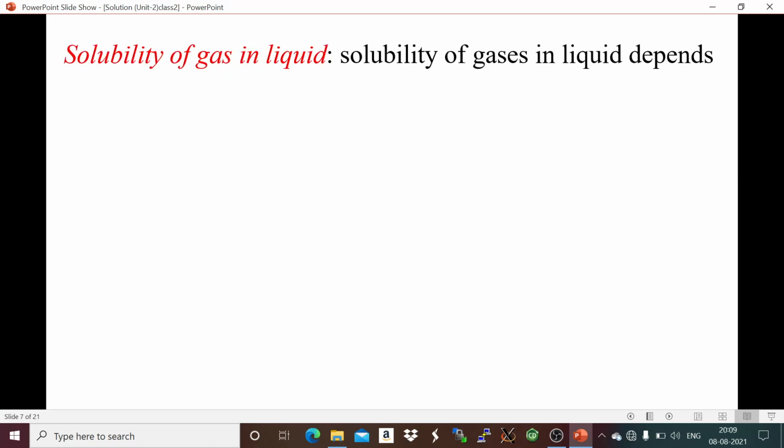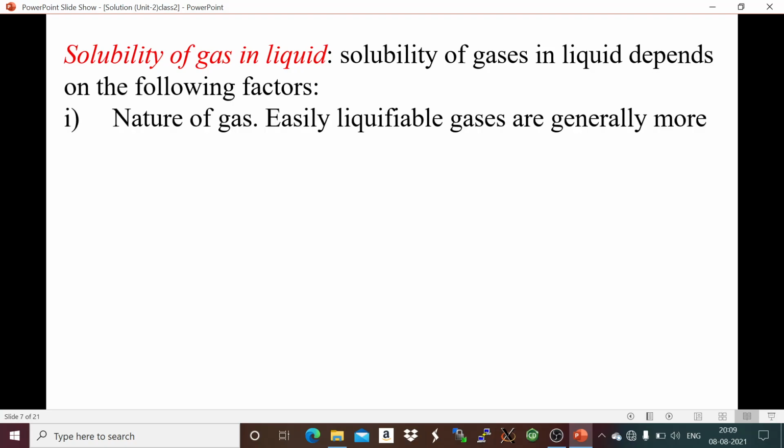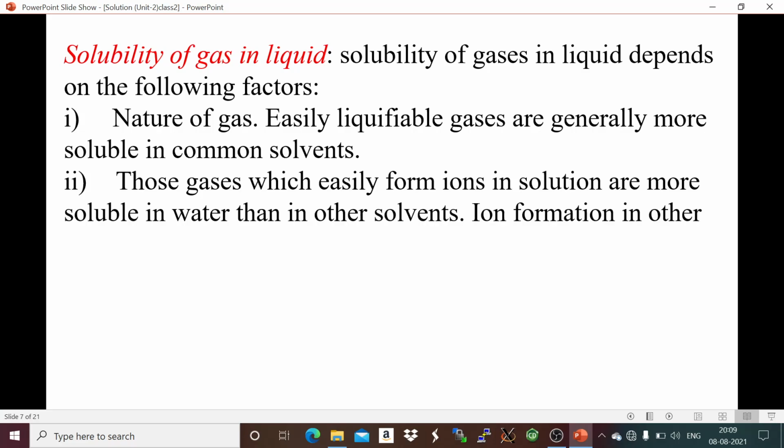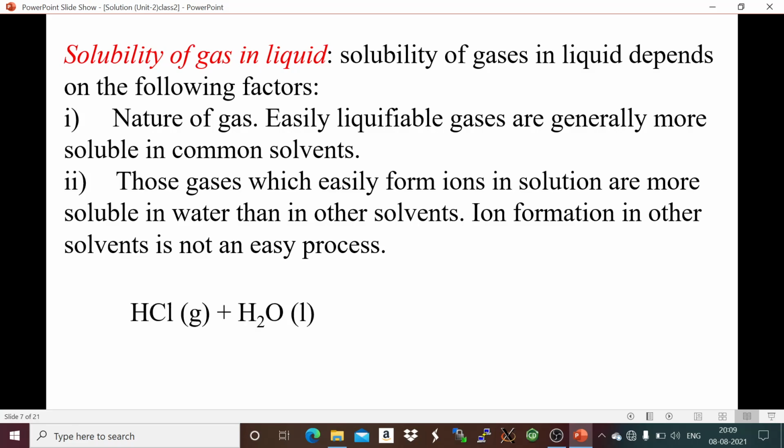Next is solubility of gas in liquid. Now solubility of gas in liquid depends on the following factors. Number one, nature of the gas. It is observed that easily liquefiable gases are generally more soluble in a common solvent. Easily liquefiable gases are more soluble in common solvent. Next point, those gases which easily form ions in solution are more soluble in water than in other solvents, because ion formation in other solvents is not easy.